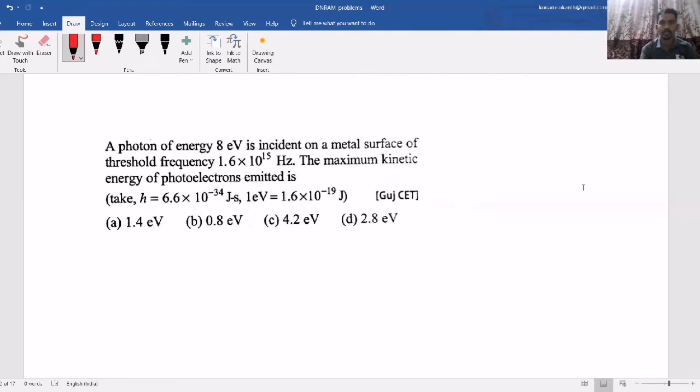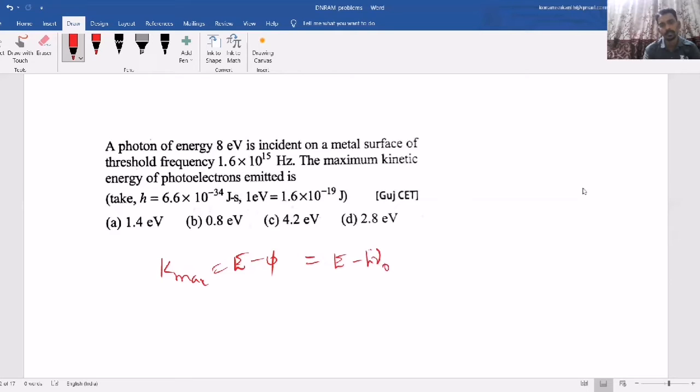Threshold frequency they have given. The maximum kinetic energy they are asking. So K maximum means E minus phi. So E value they have given in electron volt directly. So phi value we have to find. So here nu naught is given.